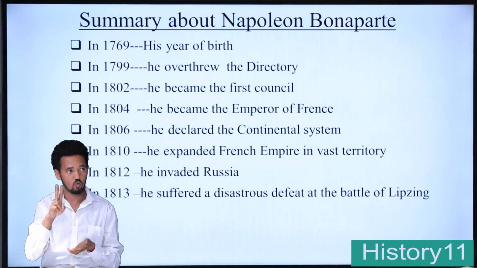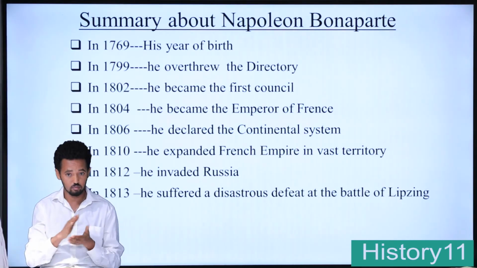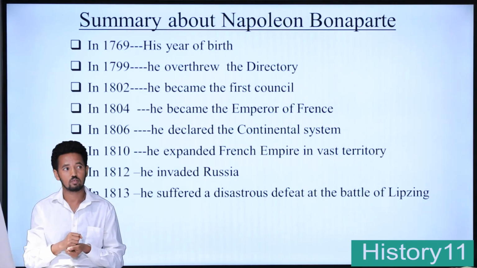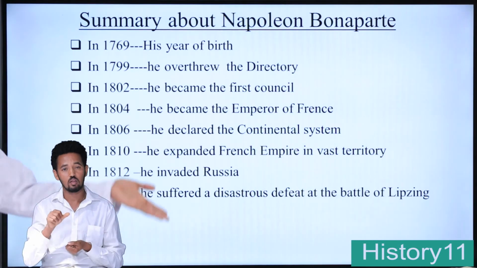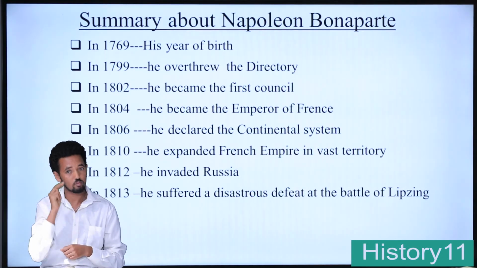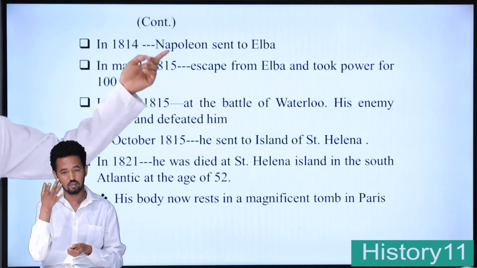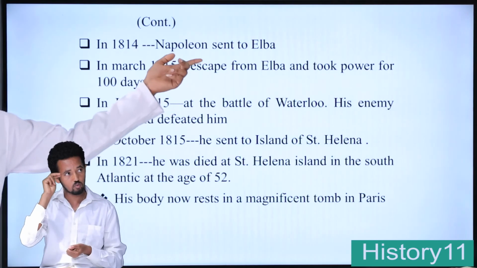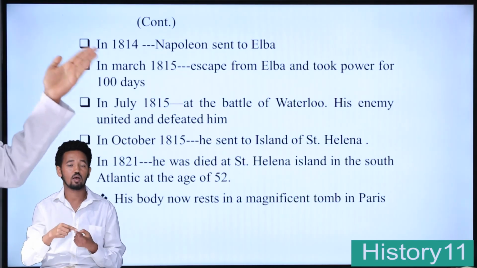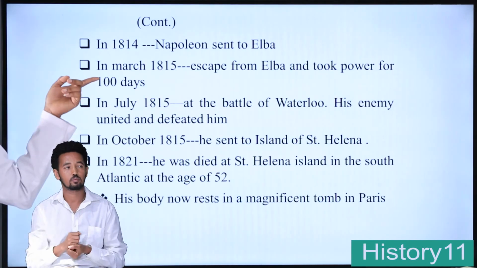He made a big mistake. In 1813, he suffered a disastrous defeat at the Battle of Leipzig. After Russia, the next defeat of Napoleon was at Leipzig. In 1814, Napoleon was sent to Elba. In March 1815, he escaped from Elba and took power for 100 days.